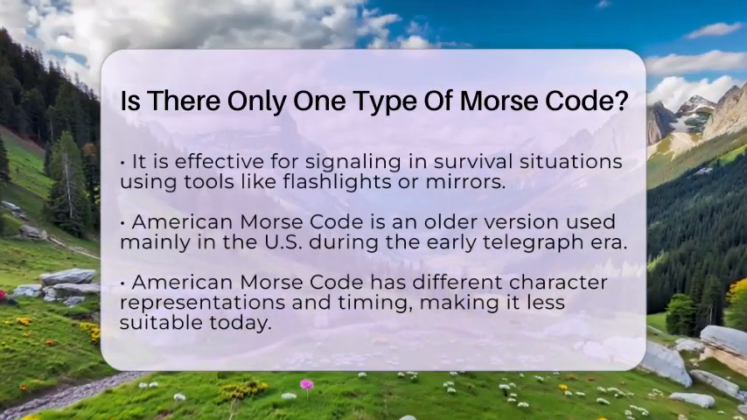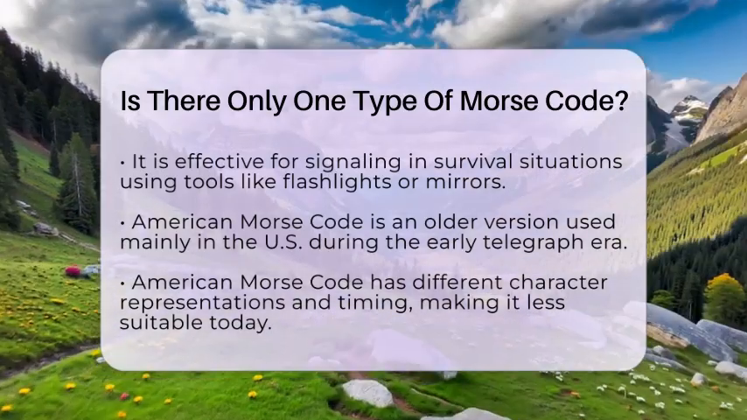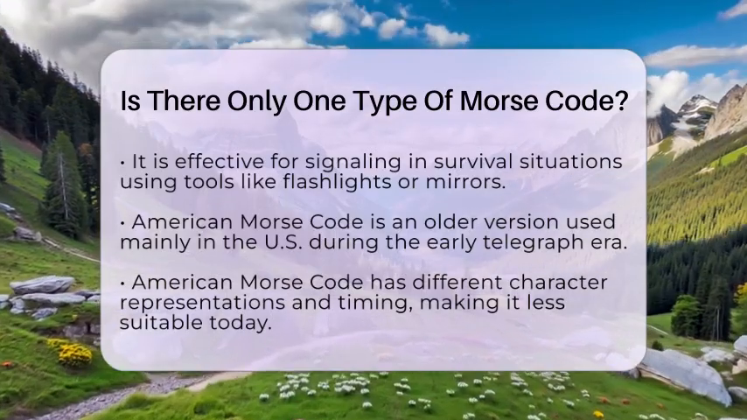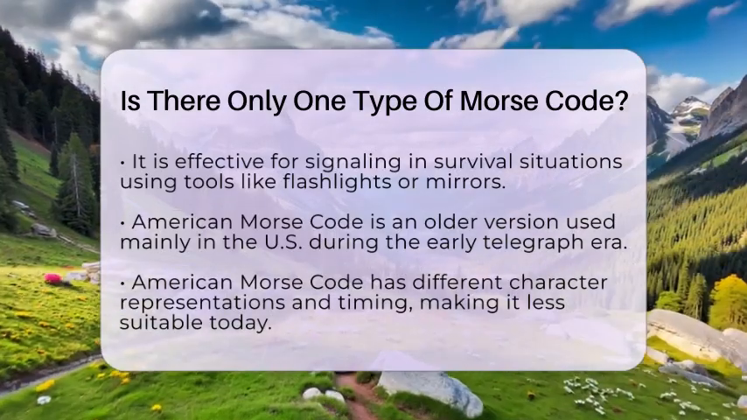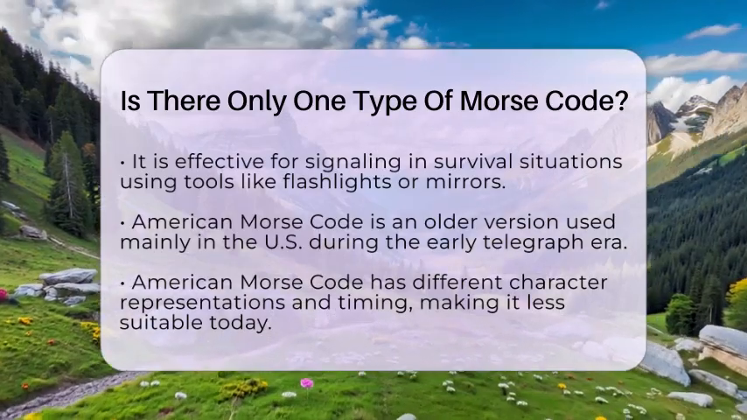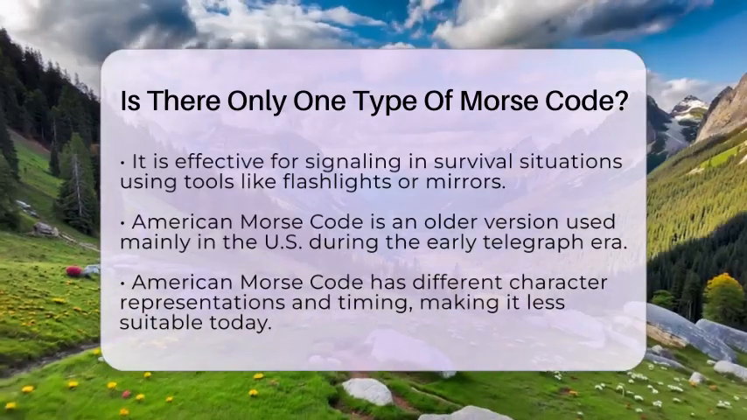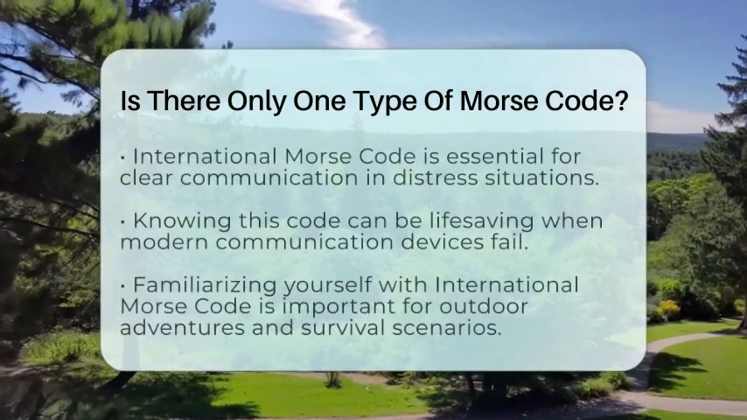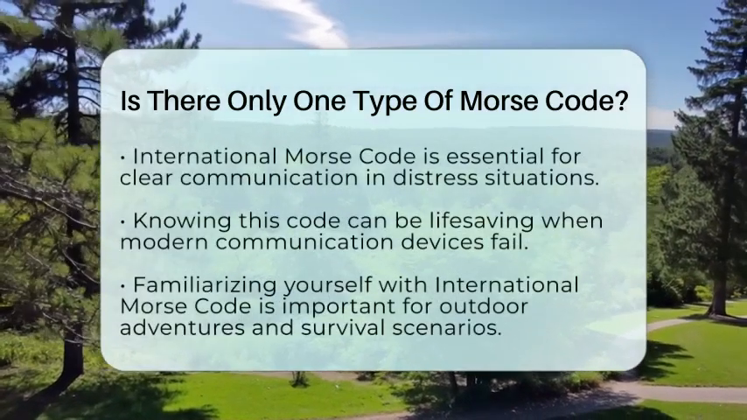From a survival skills perspective, knowing International Morse Code is essential. It allows you to communicate distress signals or messages clearly to rescuers using simple tools like flashlights, mirrors, whistles, or radios. This skill remains effective when modern communication devices fail or are unavailable.